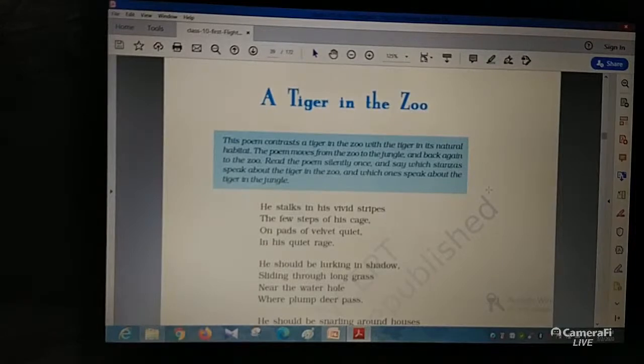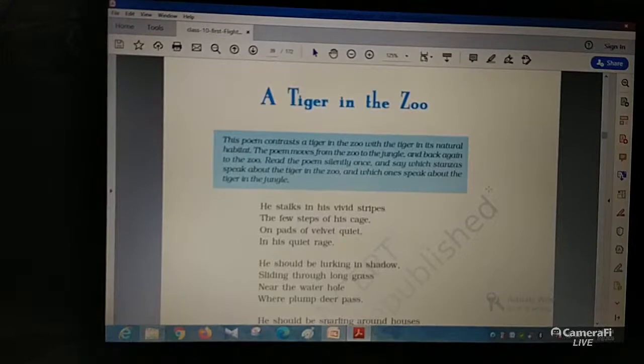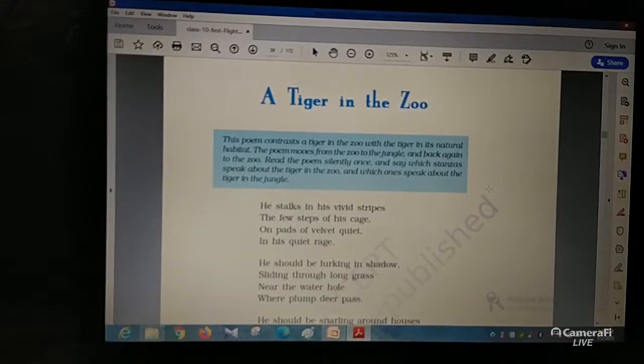So I will once again explain you the poem, okay, for the exam purpose only. Also I will discuss about the question and answer that can come in the exam. So what I suggest to you all is before starting the class, keep ready with you a paper, a page or your copy, and along with the pencil, through which you can write the questions that I am going to tell you while teaching it.